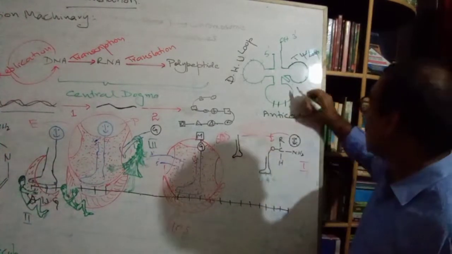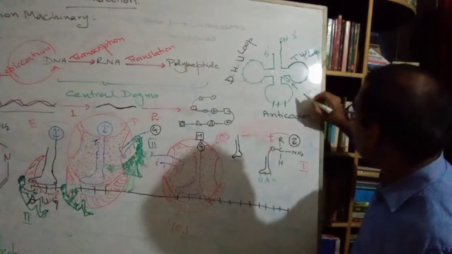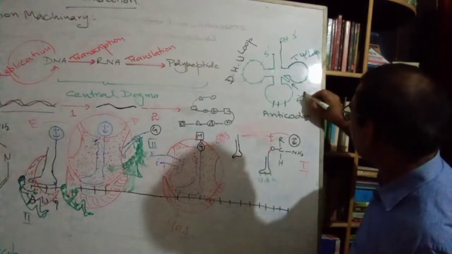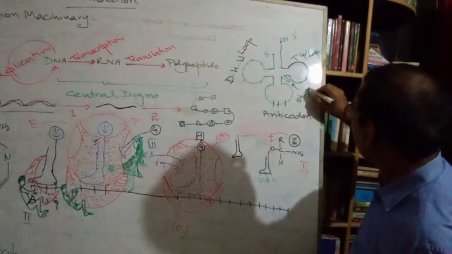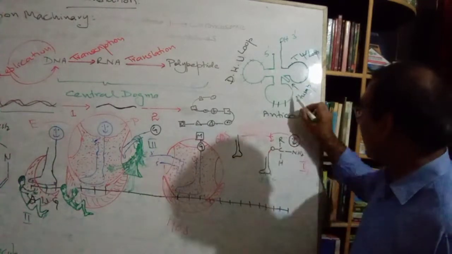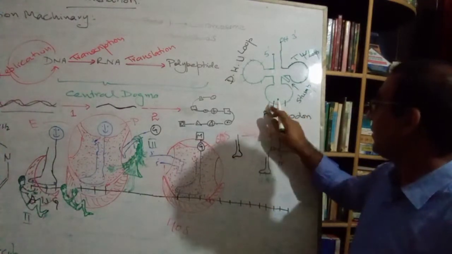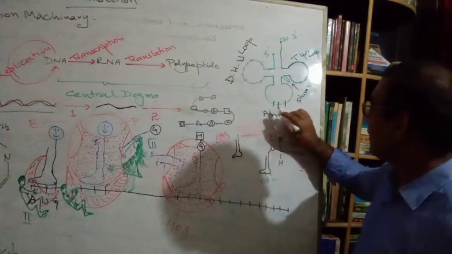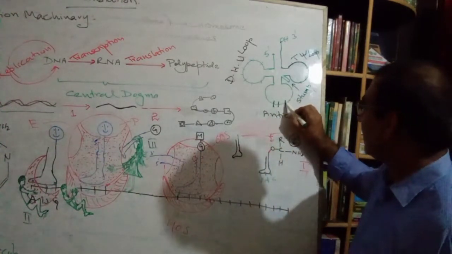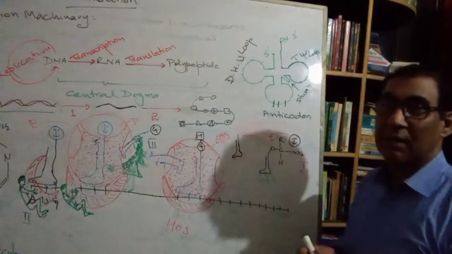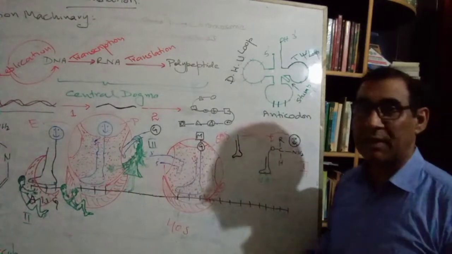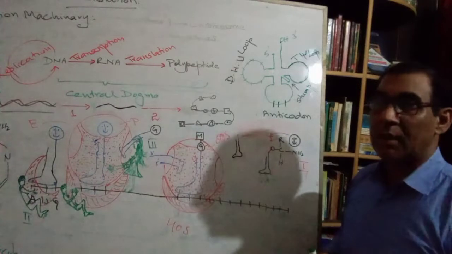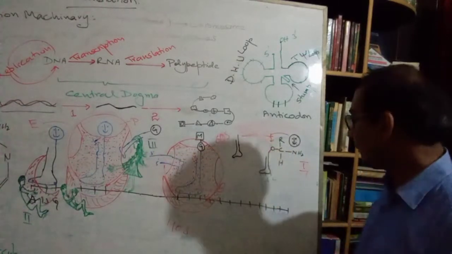This is known as the stump. And this, ladies and gentlemen, is the anticodon loop. These three bases are the bases which play the crucial role during protein synthesis.